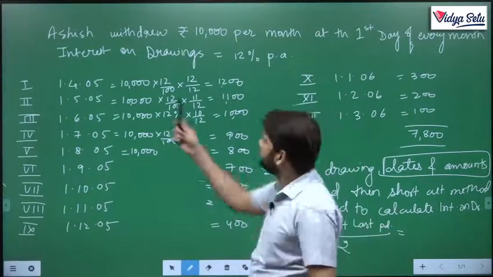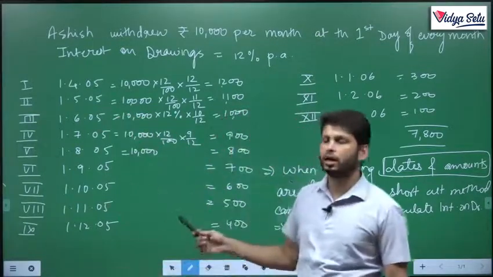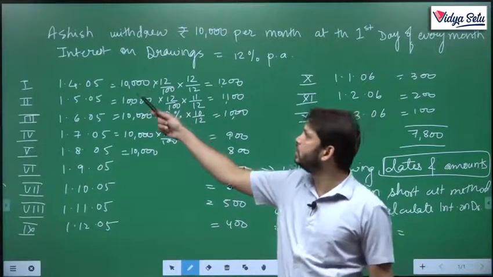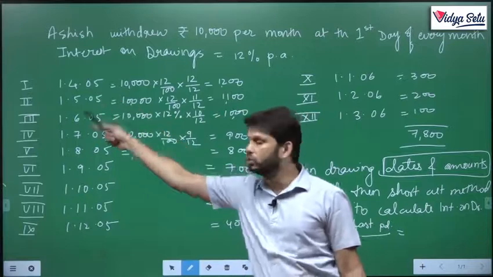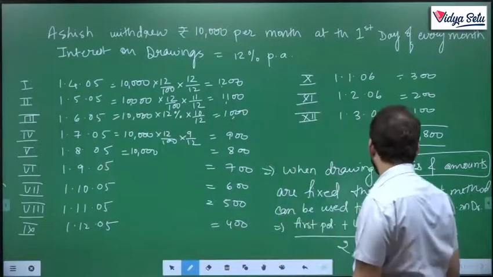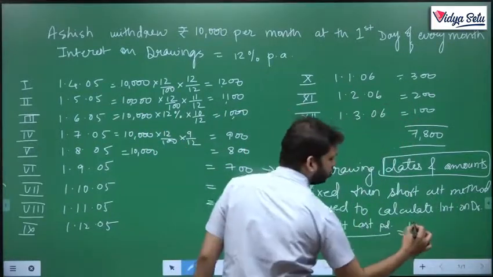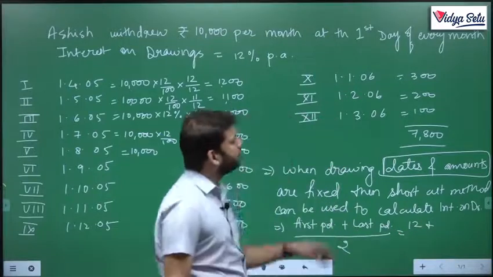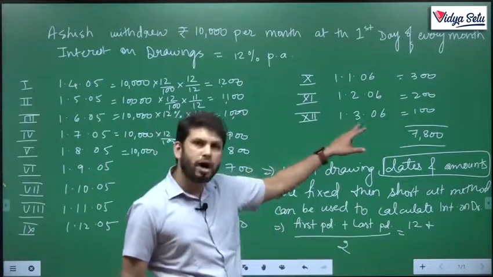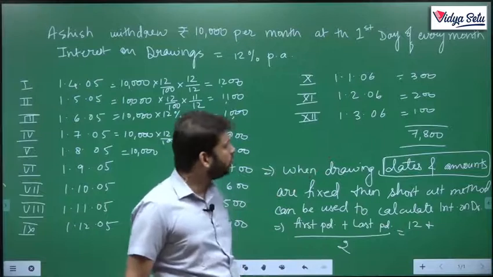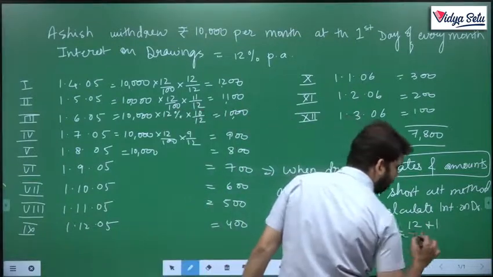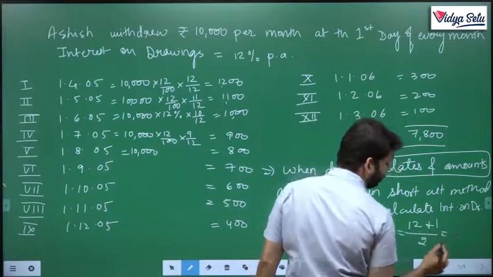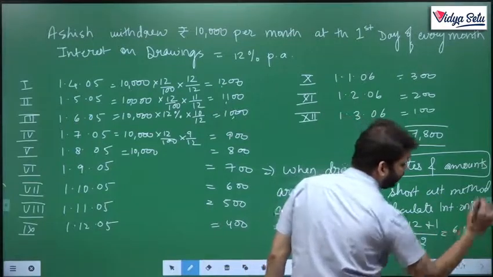So, this will not take care of the middle ones. We'll just see the first money was withdrawn on 1/4. That means the money was used for the entire 12 months. So I'll write down 12. And the last money was withdrawn on 1st of March. So it was used only from 1st March to 31st March, 1 month. Upon 2, that will give me 6.5.